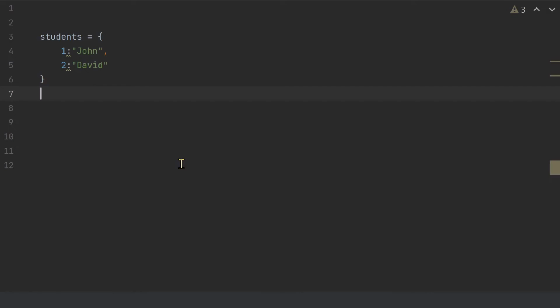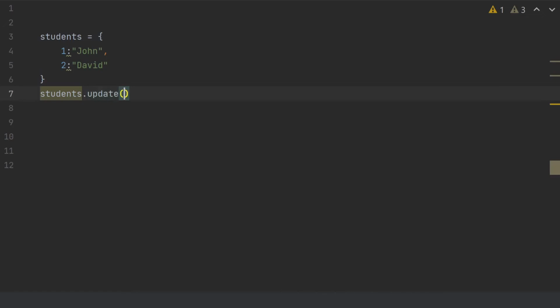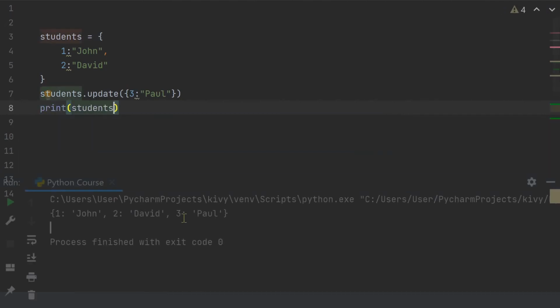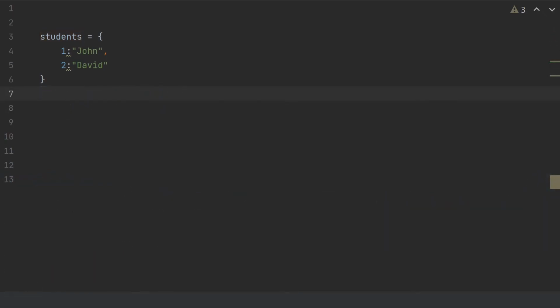Next is the update function. Earlier in this video, I showed you how to add a new element. Well, we could use the update function to also add a new element. Let's say I wrote students.update, and I opened curly brackets, and what I did is I mentioned the key, and its value, let's say Paul. And when I print my student dictionary, I should get the new key, which is 3, and its value, which is Paul.